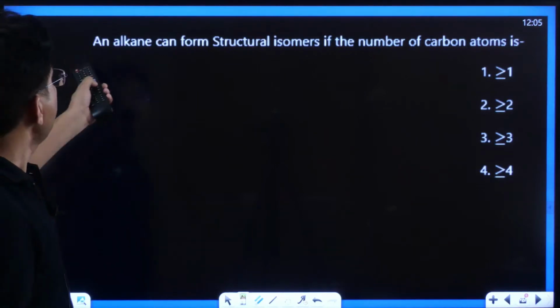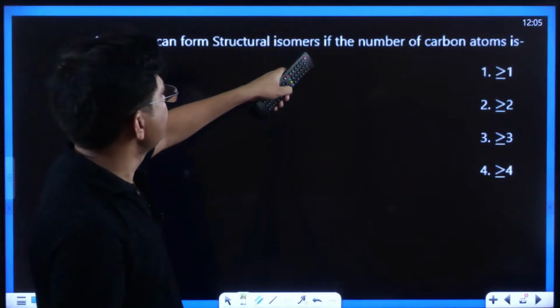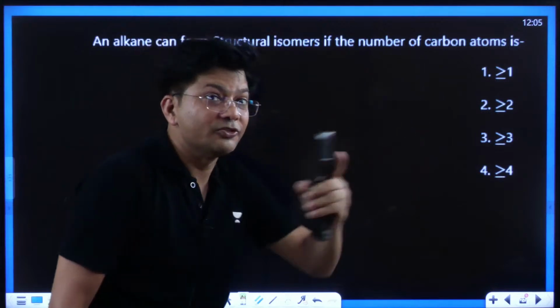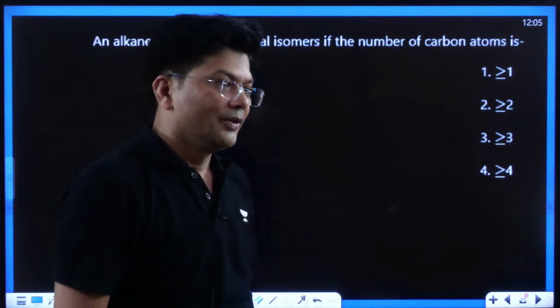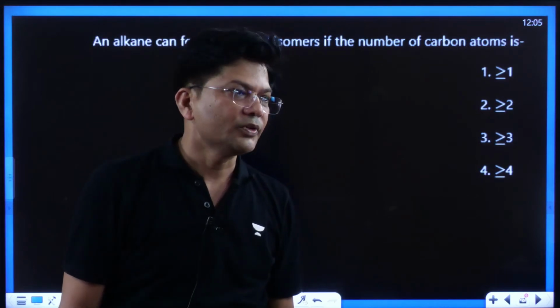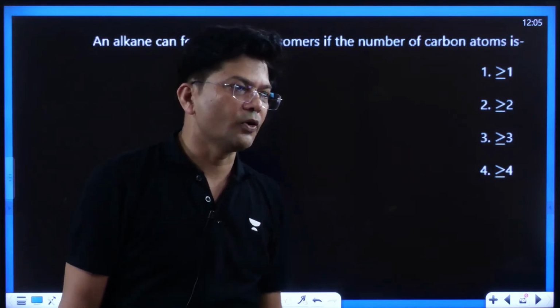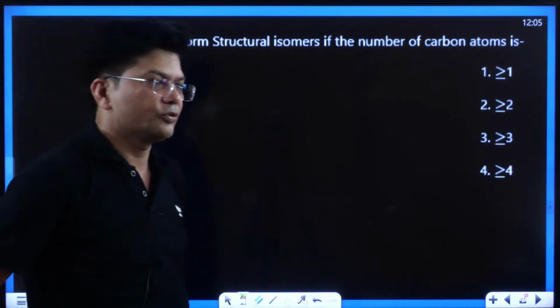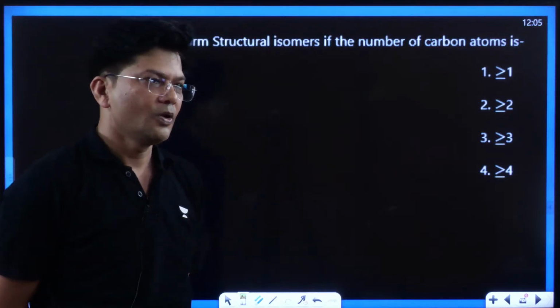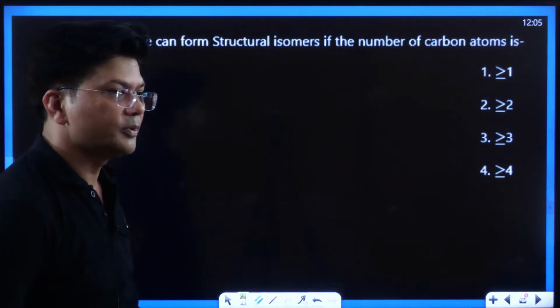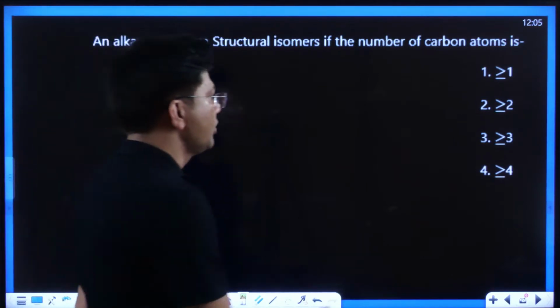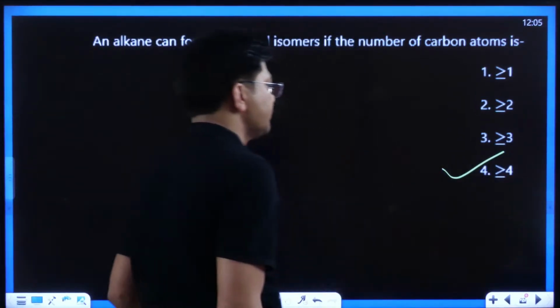Now, an alkane can form a structural isomer if the number of carbon atoms is. This also I have told you, kids. Homework question I will tell you, definitely I will let you know. But first of all, do let me know what is the answer of this question. I want to see what's the answer. 4. To show structural isomerism, it is equal to or greater than 4. This is the correct answer.